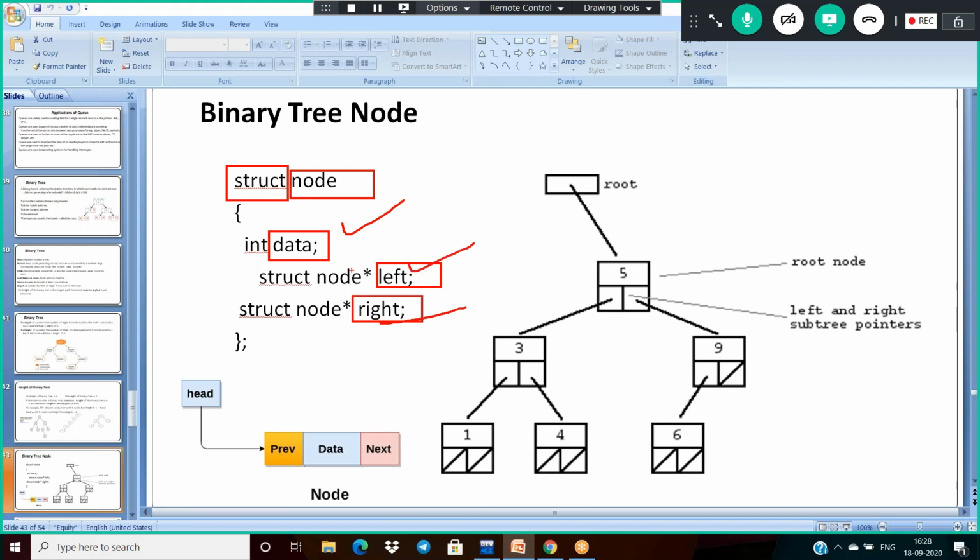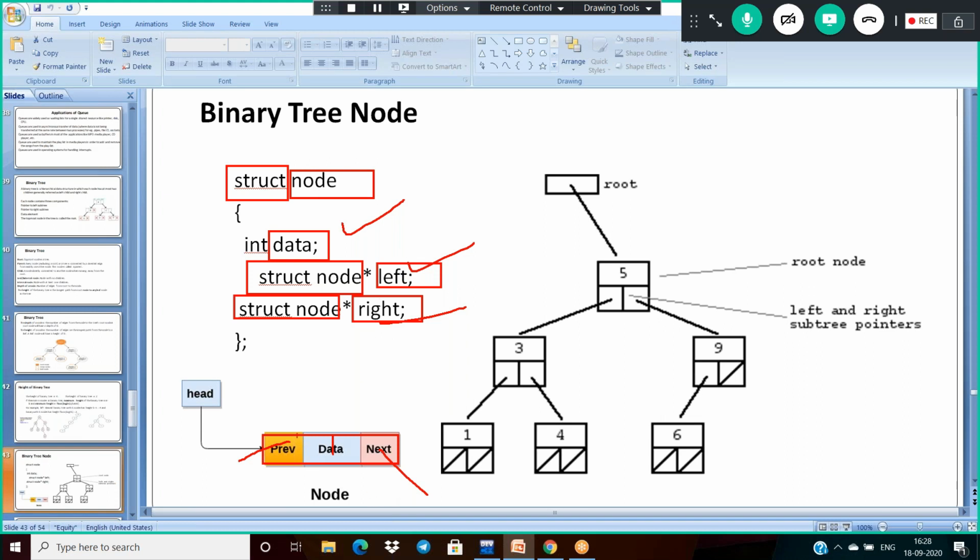The left and right pointers are of node type, which is why I'm taking struct node star here, and here also struct node star. And already you know this node representation consists of data, previous and next.